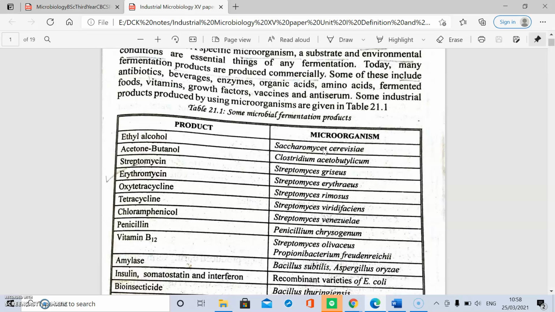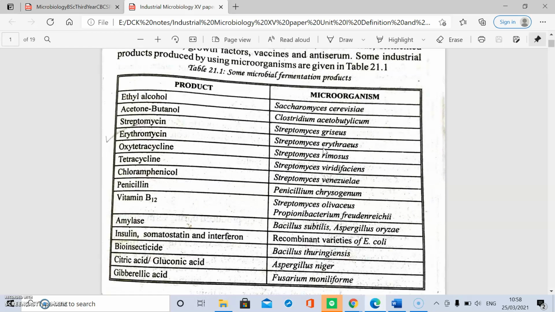This is industrial microbiology. It deals with the study of microorganisms that produce a product of economic importance. In the second column, different microorganisms are listed which produce the related products.